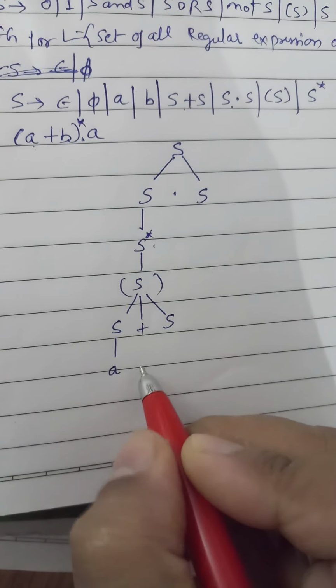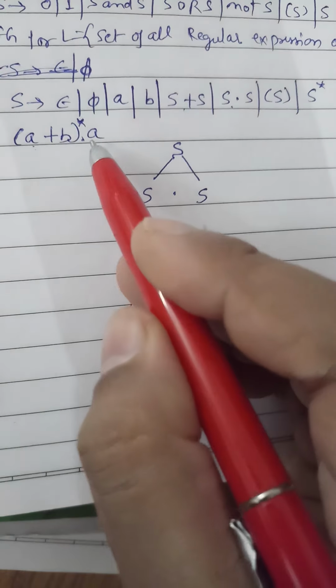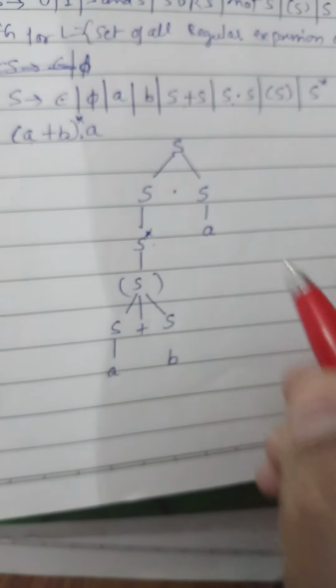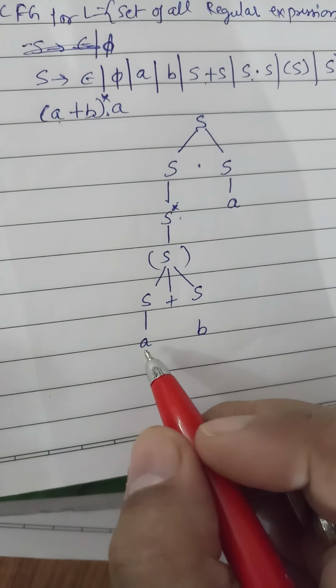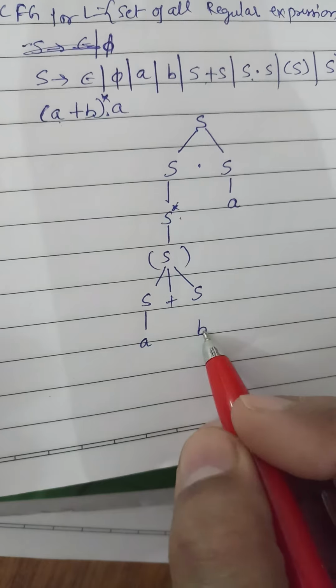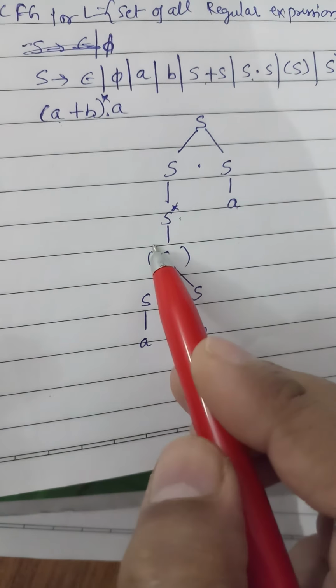So we will write A, B, and here also we require A. So instead of S, what will we write? A. So what we will get here? We will get bracket A plus B star dot A. So this string belongs to that CFG.